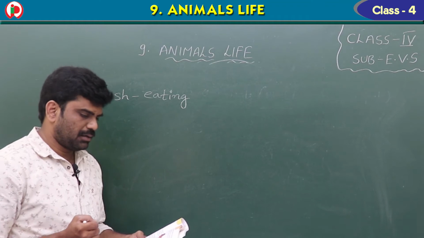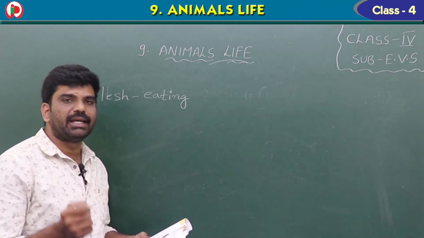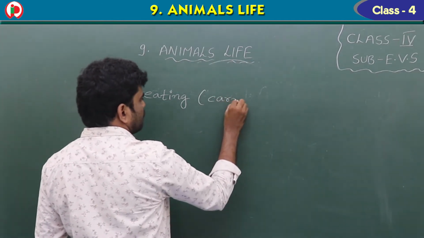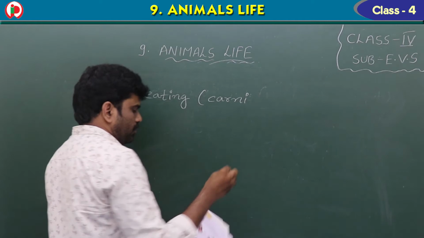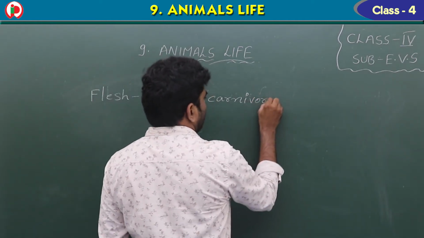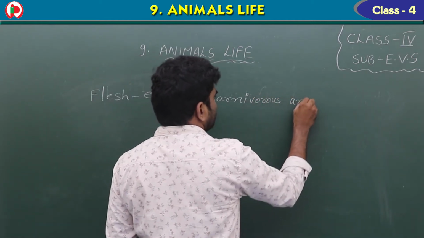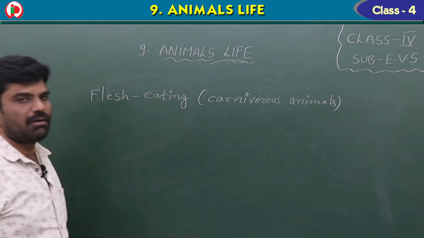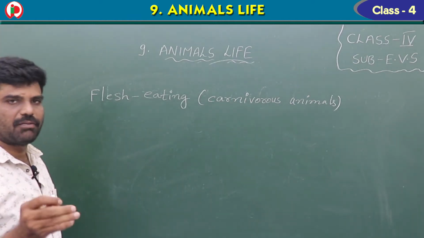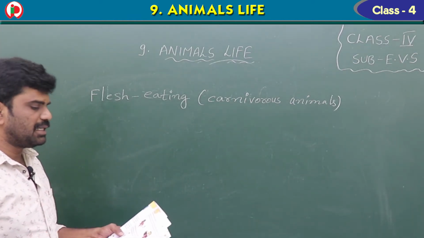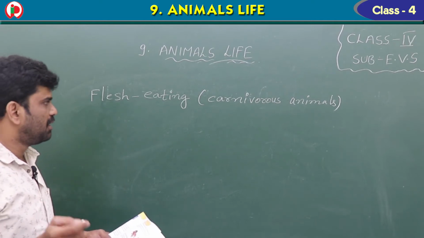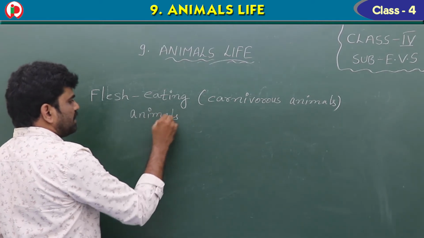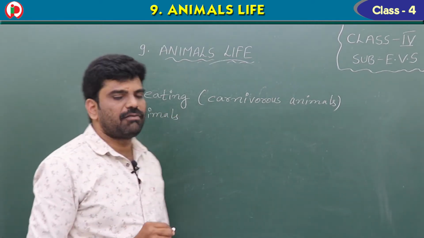Children, now see the second one, flesh eating animals. These are carnivorous animals. So what are carnivorous animals? The animals which eat flesh of other animals are called carnivorous animals. Some animals eat other animals. These are flesh eating animals. Okay, some animals eat other animals. These are called flesh eating animals.